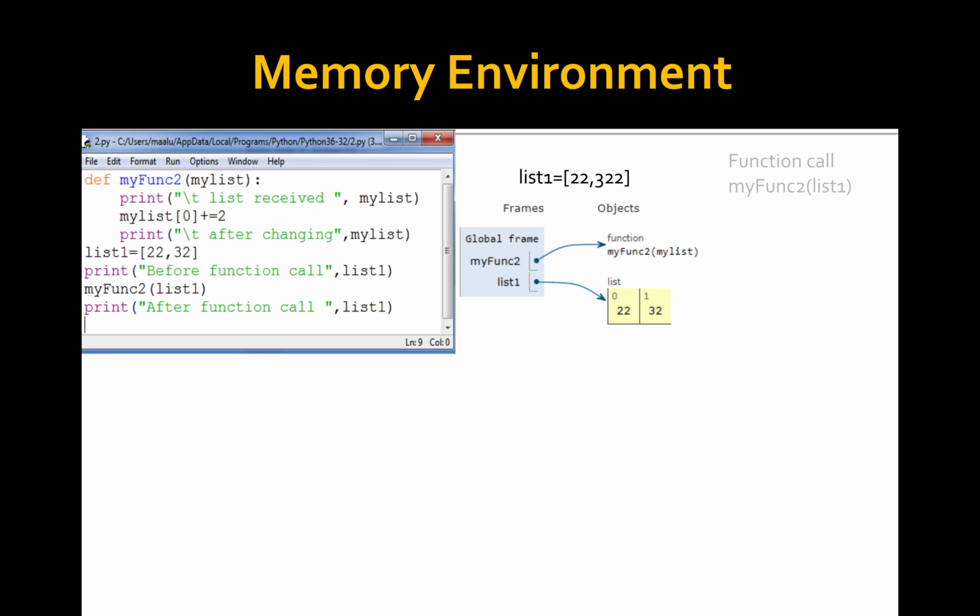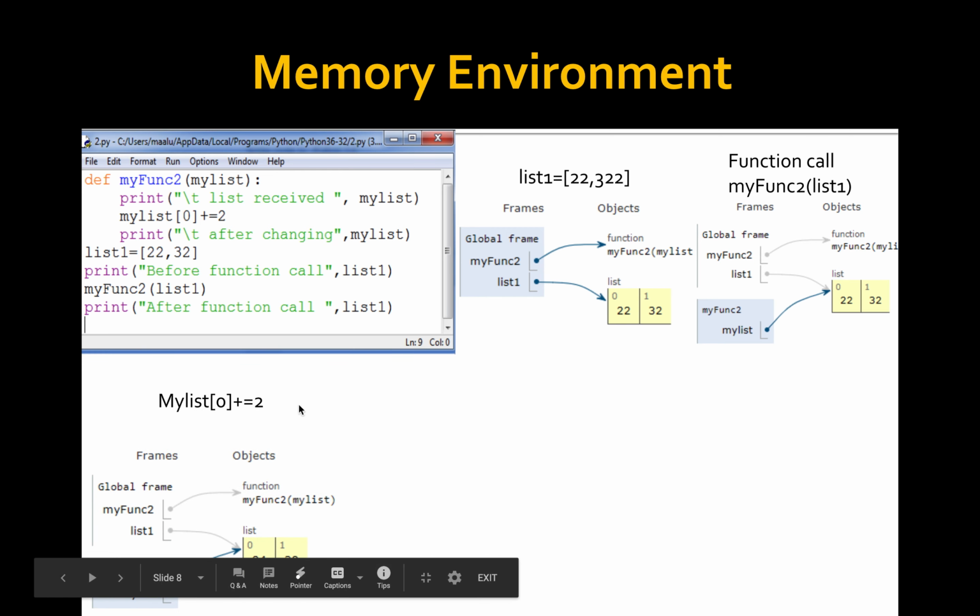Then what happens? The function call. When it calls the function, this list value is passed to my list. So list1 points to my list. Both are the same. In the local environment, my list is created and both point to the same list. Then printing the list, the value is 22 and 32. Then my list of 0 is incremented by 2.